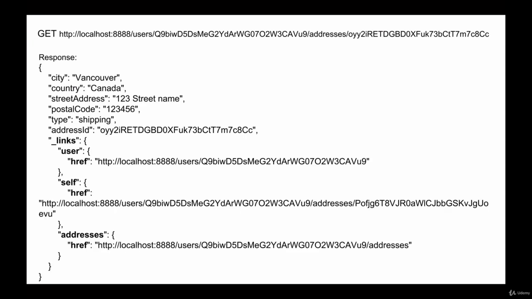Here's an example of how the JSON response will look if we enable our web service endpoints to use HATEOAS and then we request address details for this specific address. The developer of a client application that communicates with our API now does not need to write much code to create links to a user profile or to a list of addresses, and using our API becomes a much better experience.